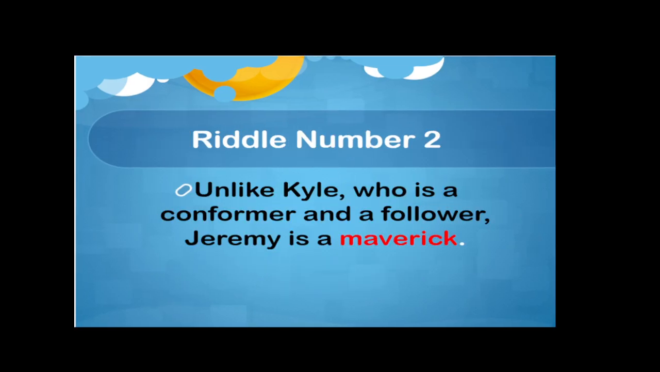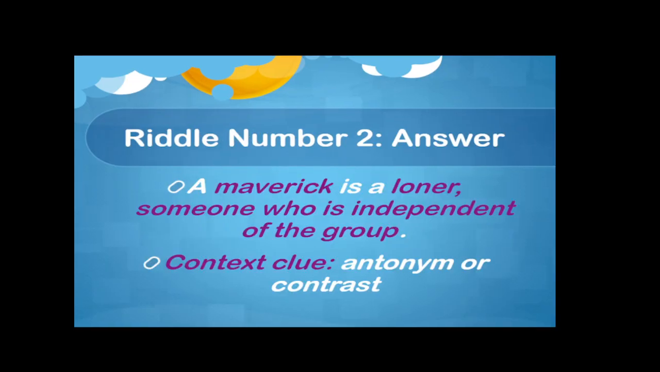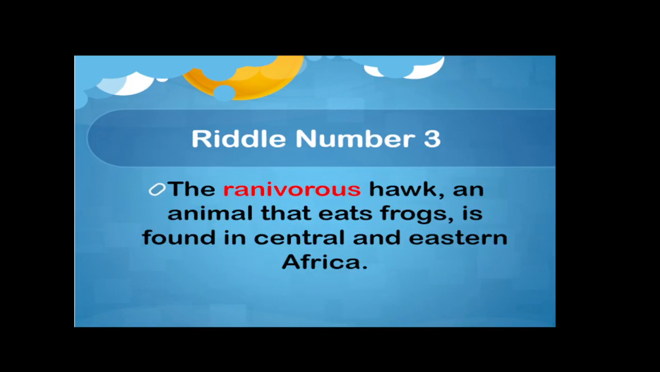Now look, we described Kyle. He is a conformer and a follower. And the word unlike tells us that Jeremy is the opposite. He is not like Kyle. Therefore, he would not be a conformer. He would be independent. Okay? So this is an antonym or a contrast clue.